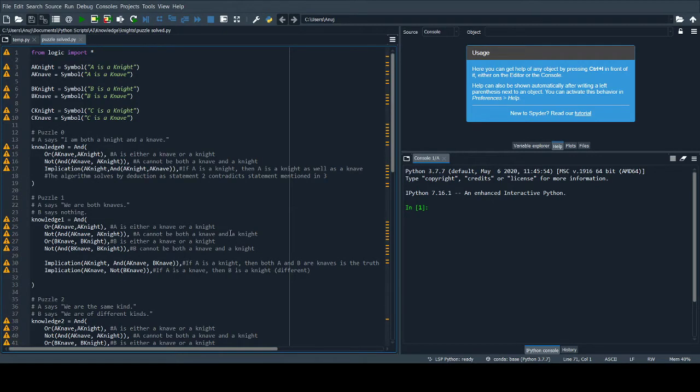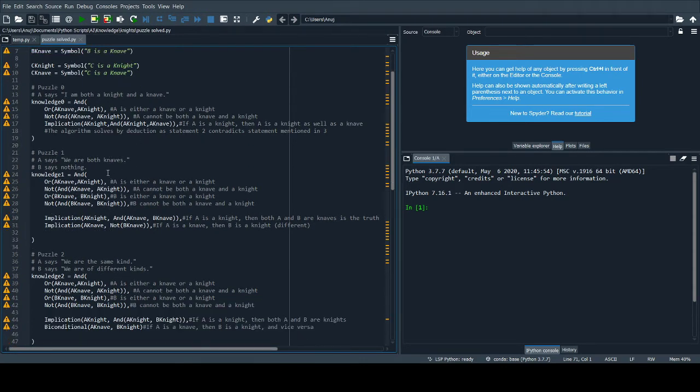Hi, we are discussing the knight and knave problem, where the knight always says the truth and the knave always says a lie. So the first part of the puzzle is where A says, "I am both a knight and a knave." We declare the general declaration that a character can only be a knave or a knight and not both. The second is the implication where we say that if A is a knight, then A is both a knight and a knave, because A being a knight will always tell the truth. So it should be both a knight and a knave.